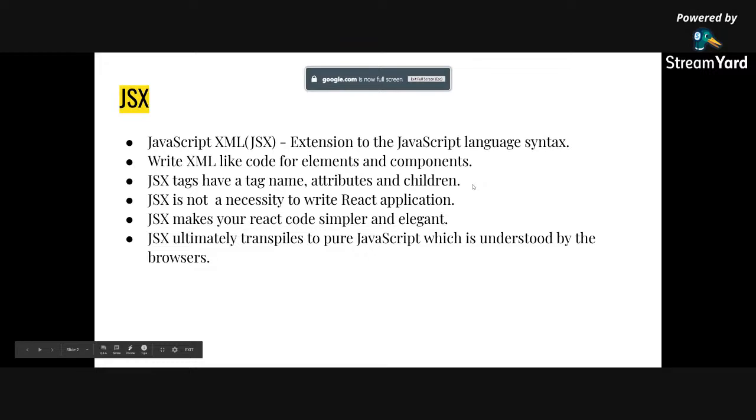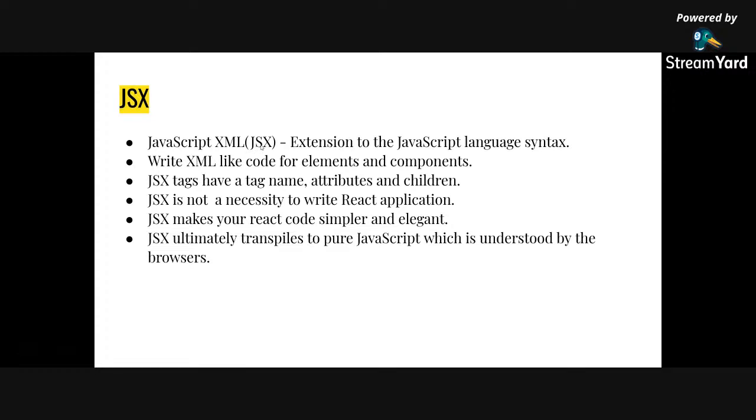So what is JSX? JSX, JS is for JavaScript, X is for XML, an extension to the JavaScript language syntax. XML-like code for elements and components. Those who have done XML might know, but it is not required to know XML. JSX has a tag name, attributes, and children, which we'll soon see.